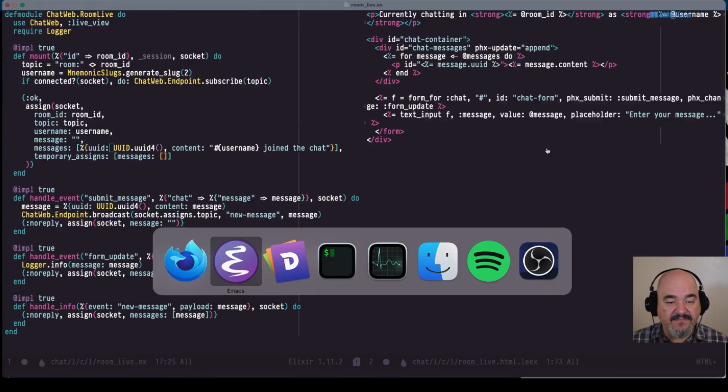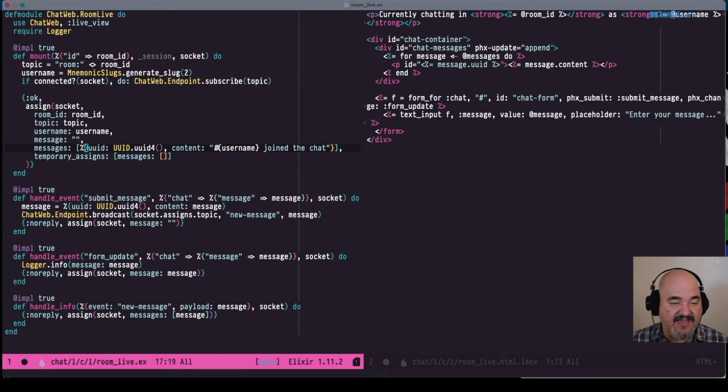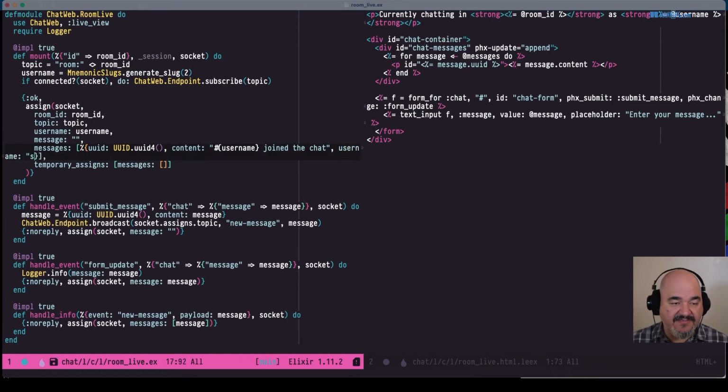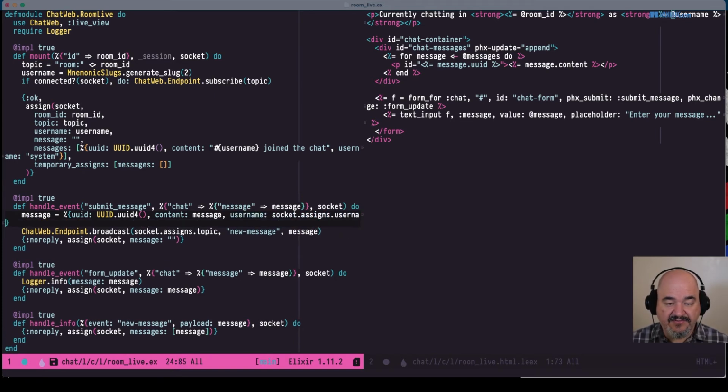So that's one more piece of metadata we need to track within our map here that's tracking the message contents. So we have UUID, we have the content. Let's also put the username in here. For now, let's just say username system for this initial message. But eventually this initial message is going to go away. But for now, let's just say that because it's going to need something. And so for this message, the username is in our socket, so we can say socket assigns username.